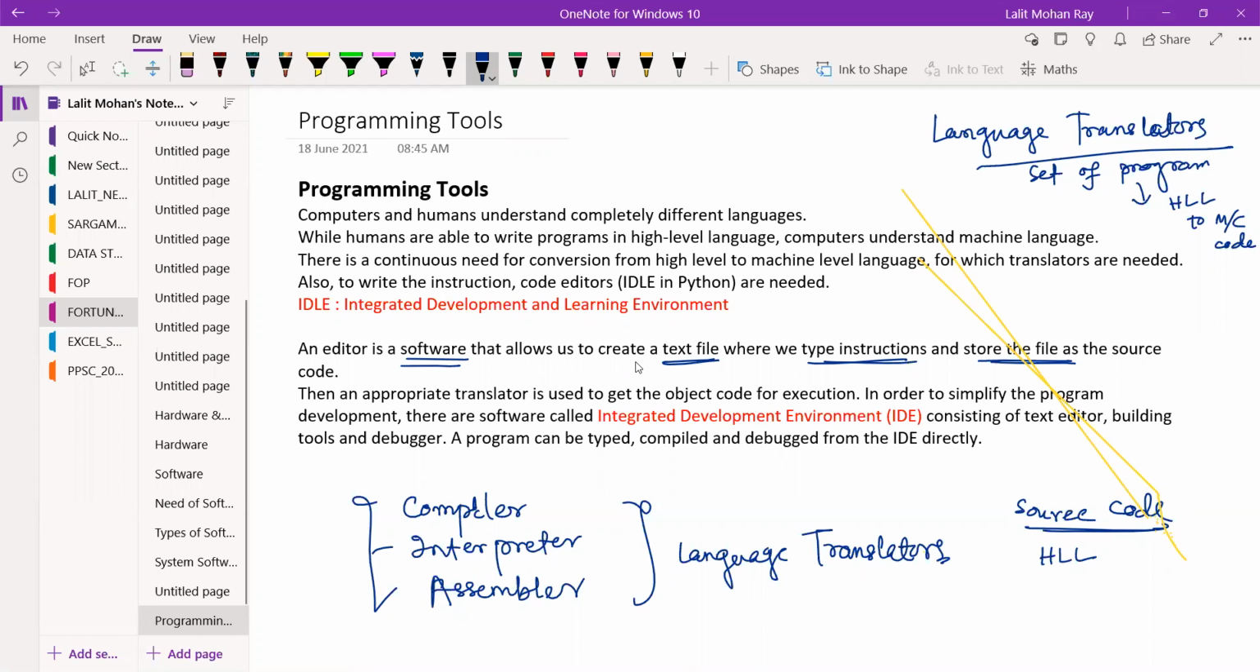So any doubt from today's class or from the previous class? Only a few students have submitted the assignment. Why?